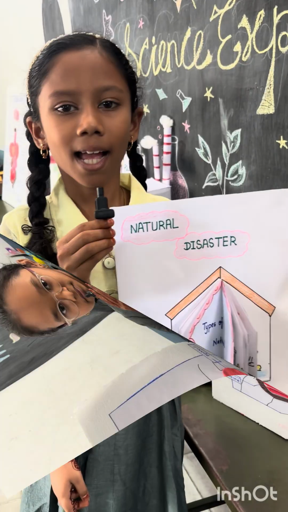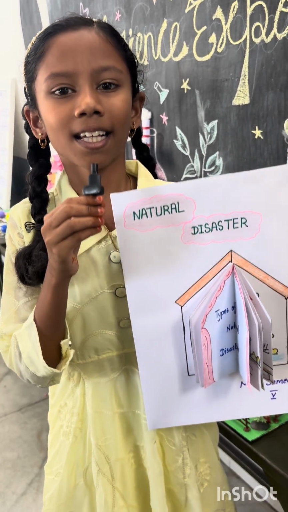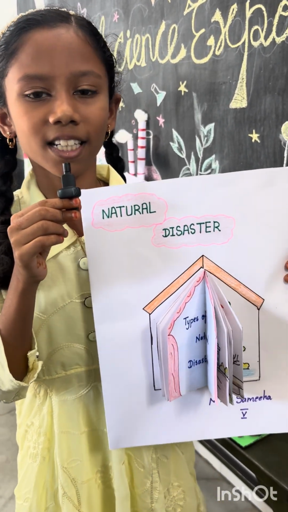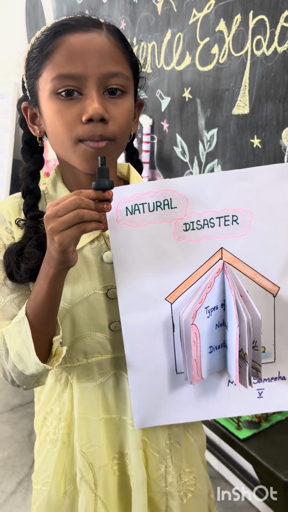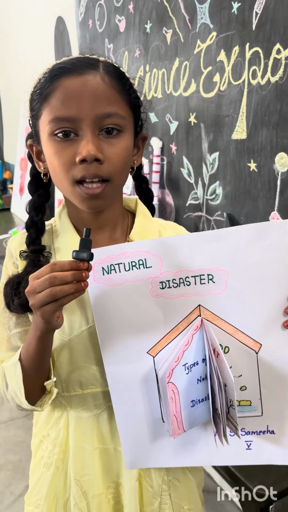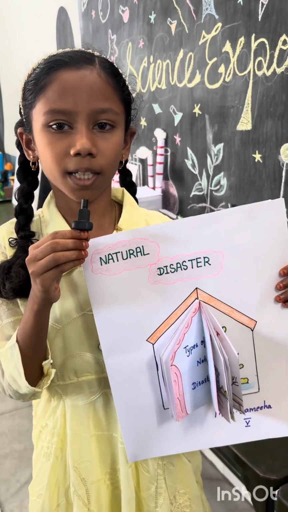Thank you. I am Samira. I am studying 5th standard. My project is natural disaster. A natural disaster is a natural event that causes great destruction to animals, human beings, and the environment. Examples: earthquake, flood, and volcanic eruption.